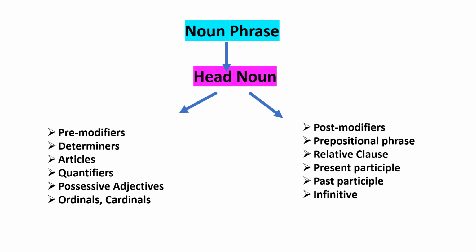And then present participle, past participle, and sometimes an infinitive, and last but not the least an appositive. That is a kind of elaboration in sentences in which we are being informed something about the subject. Now let's explain and make it understandable through some more examples.